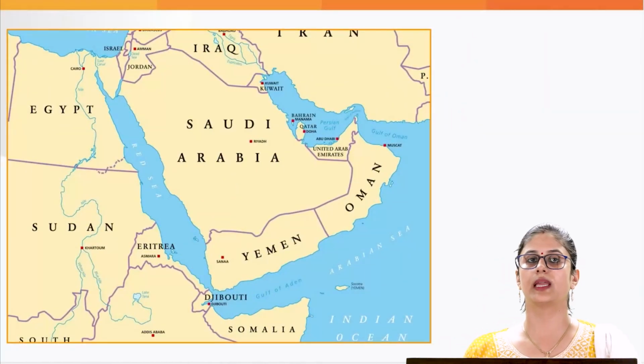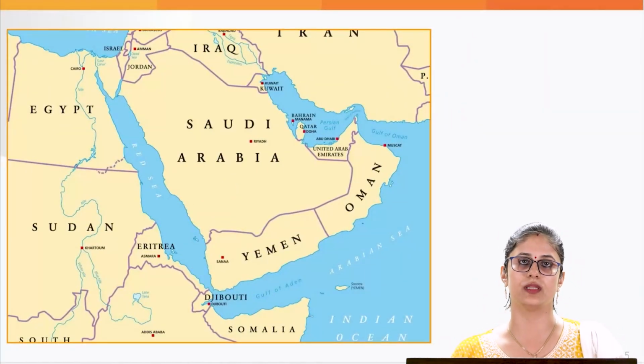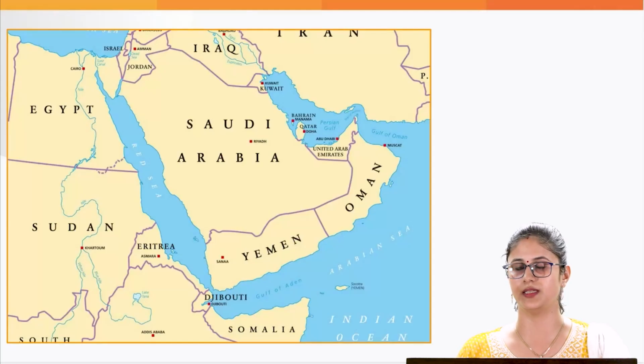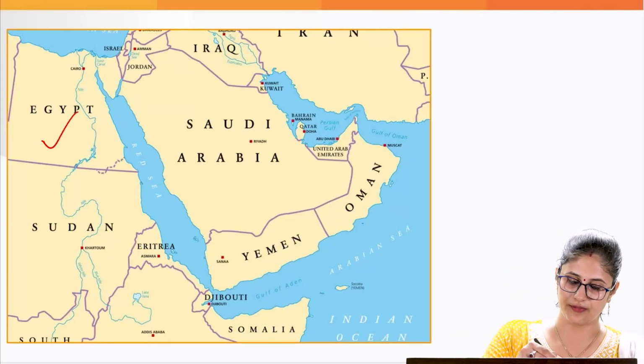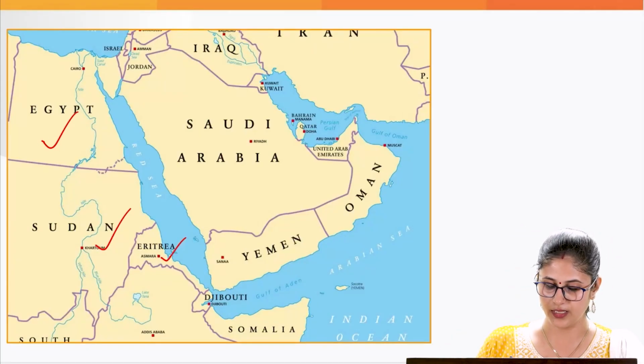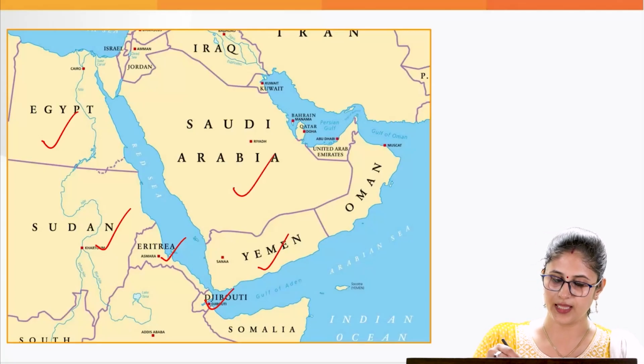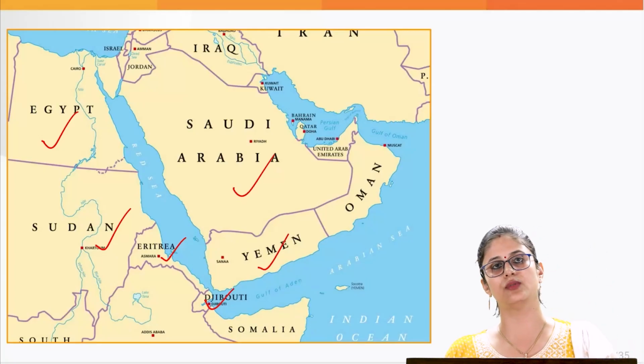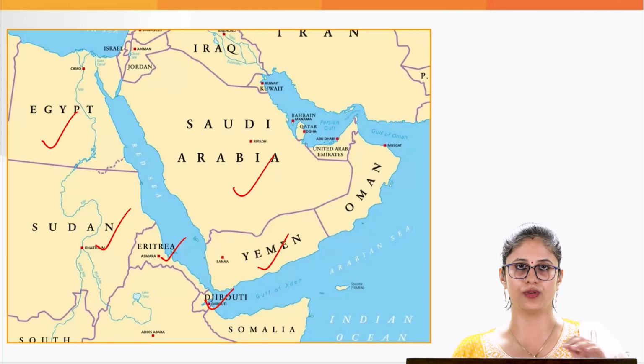Going further, you can also expect prelims questions with regard to the countries which border the Red Sea region. So what are these countries? We have Egypt, Sudan, Eritrea, Djibouti, Yemen and Saudi Arabia. That's all that we need to know with regard to this particular topic. Let's move on to the next.